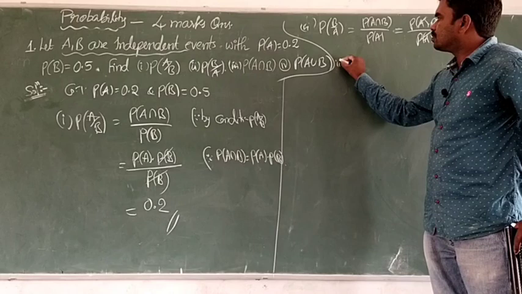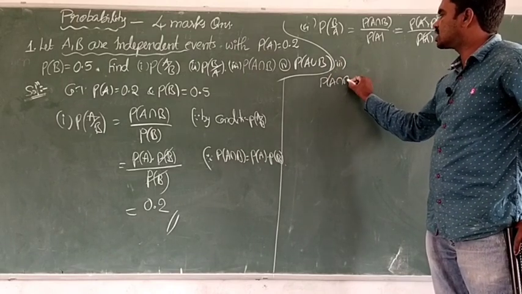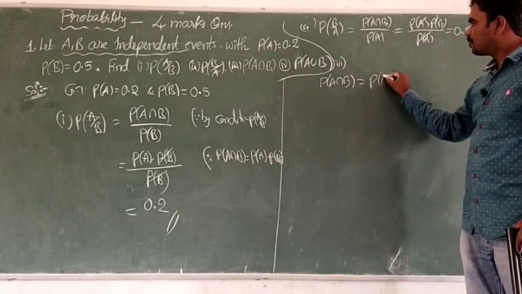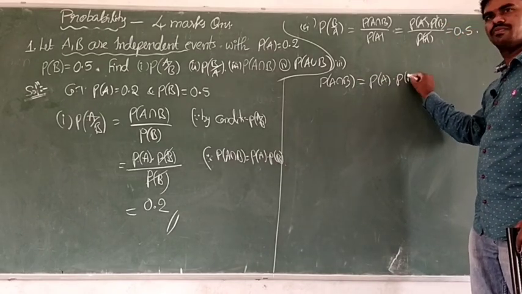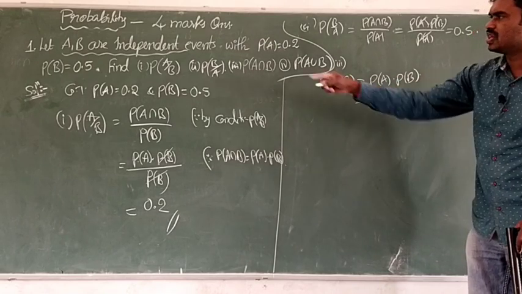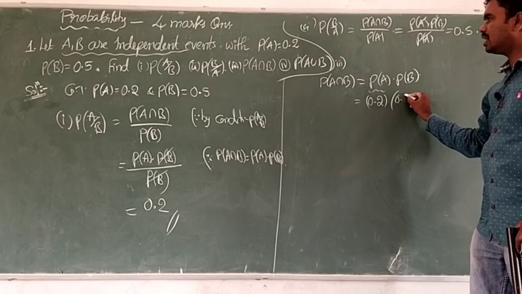Next, the third one. So the third one is very simple, the probability of A intersection B. P of A intersection B is equal to P of A into P of B. Okay, very good. So now what is P of A? 0.2, into P of B 0.5.